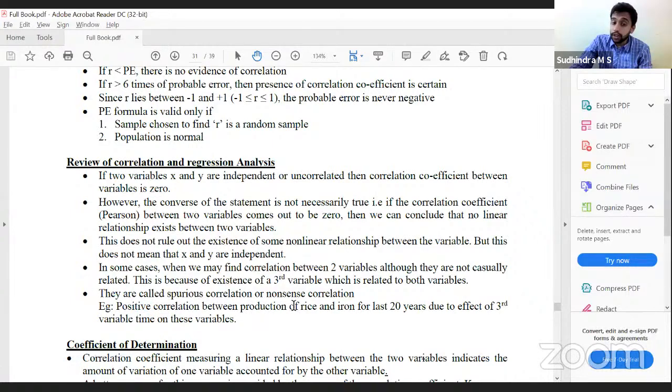Positive correlation between production of rice and iron for 20 years. In that case, there might be a correlation that we get, but rice and iron production are not related. We are getting a correlation because of those 20 years of data. Because of that third variable, we are getting the correlation between these two components, which is called spurious correlation.